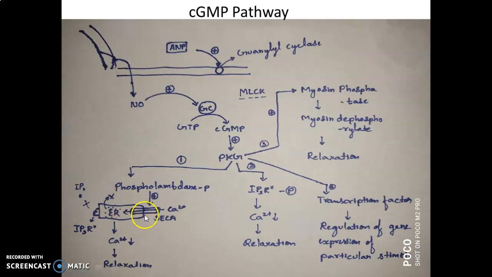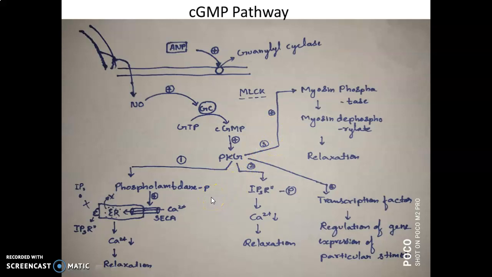When these receptors are phosphorylated, the IP3 inositol triphosphate will not bind to these IP3 receptors. So again there is a calcium reduction and no contraction. Thus there is relaxation. This is the second function of protein kinase G.